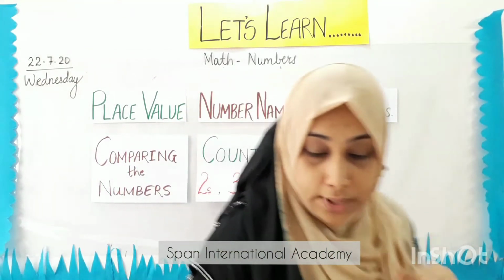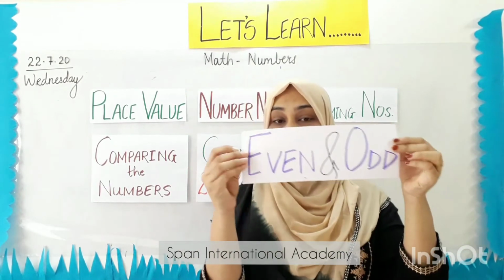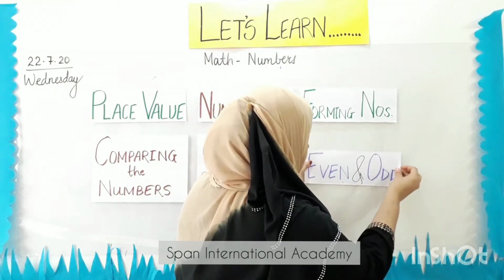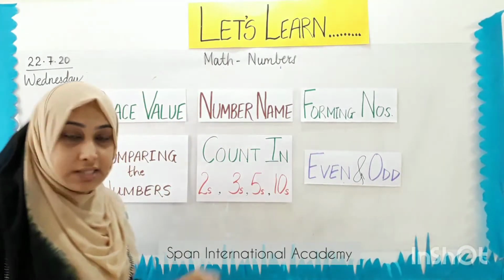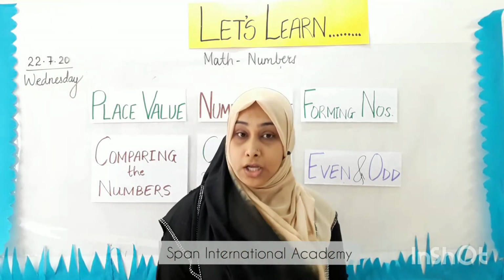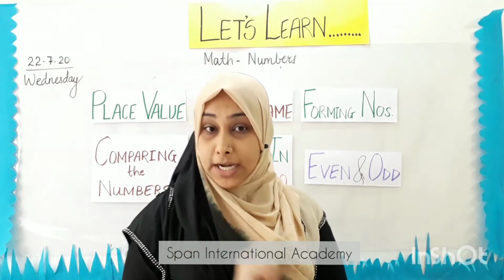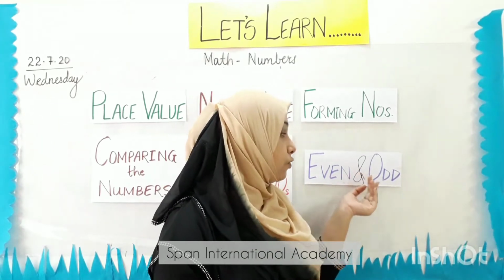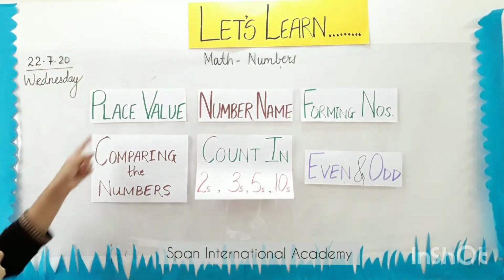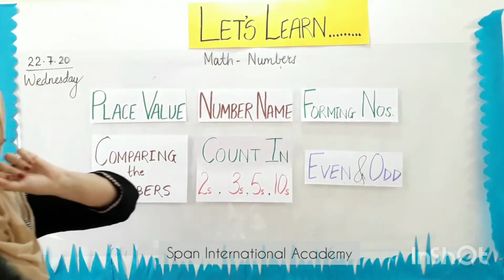And last week we learned about even and odd numbers. Even and odd numbers we have done in the Zoom class. Which numbers are even and which numbers are odd. We had to identify the 2-digit numbers. Yes, you all did 1 digit in grade 1, and in grade 2, even and odd numbers we did with 2-digit numbers. So up till now, we have completed 6 subtopics of our chapter, numbers.